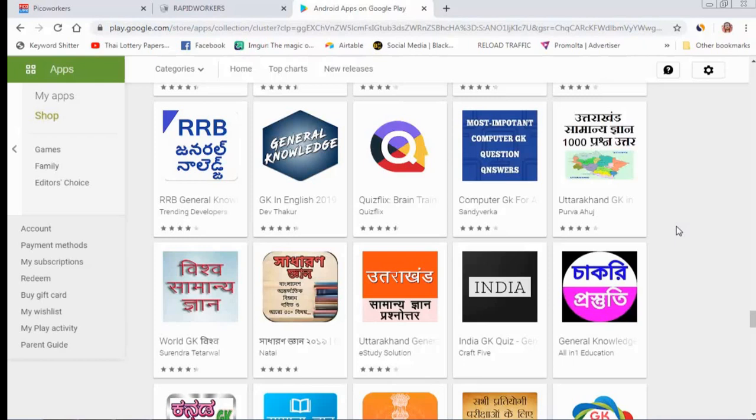What I said before in my lectures: if any keyword of your website ranks on Google, then you can send traffic from Pico Worker and Rapid Worker to your website through the search engine. If traffic goes to your website through a search engine, and then they click on your ad, your AdSense will not get an ad limit problem.